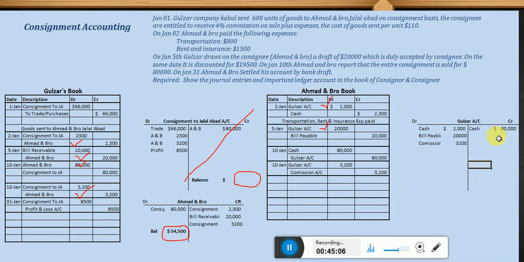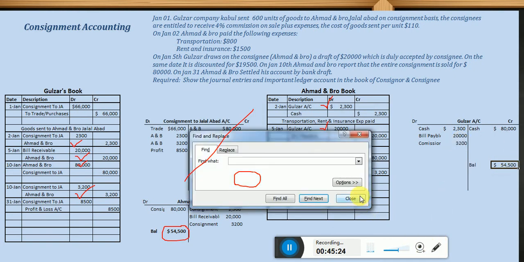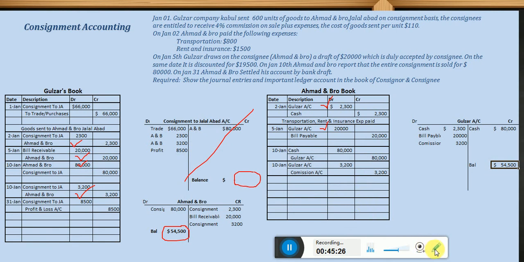Now whenever we are balancing this account, just check which account, which side is more. So obviously the credit side is higher. So now we are balancing. Again, equal side, from this credit you have to minus the summation or the total of all the debit value, and then we are having 54,500. So this is the payable balance, right?